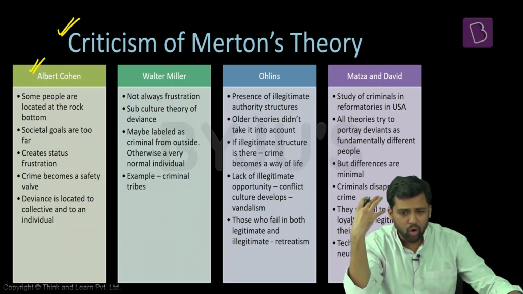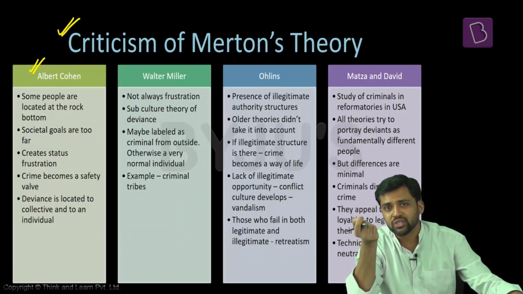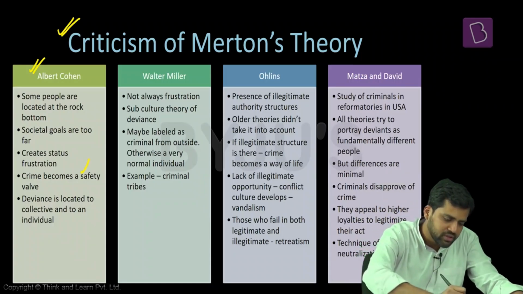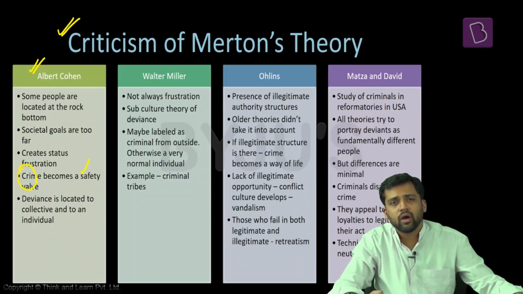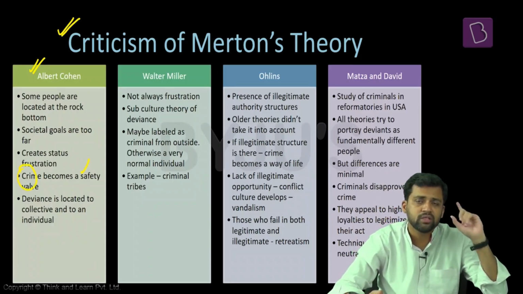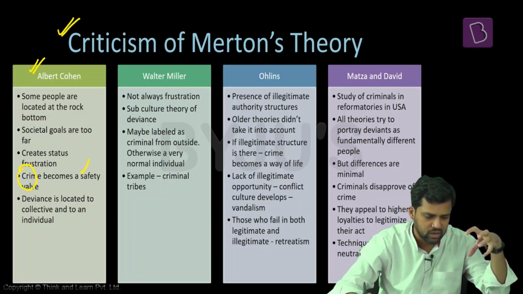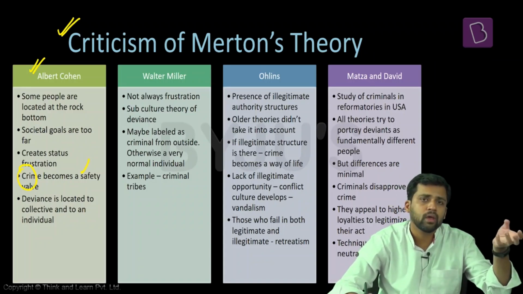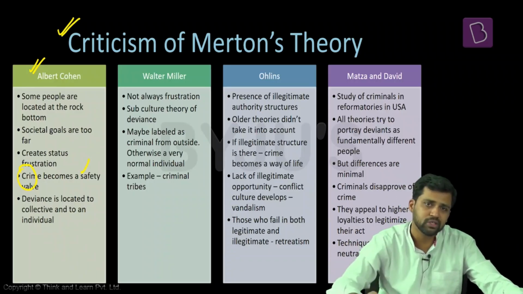And at the same time, there is a lot of frustration among themselves. It has built up. They want to release that frustration. They want to have a safety valve for this frustration. So sometimes criminal behavior or deviant behavior becomes a safety valve for them. And see, here they are not rejecting the goals of the society. They are not rejecting the means of the society. Just that temporarily they want to give vent to this frustration that has built up over a period of time. So you might have observed this thing. Sometimes people from a poor background might beat up someone just for the sake of pleasure.